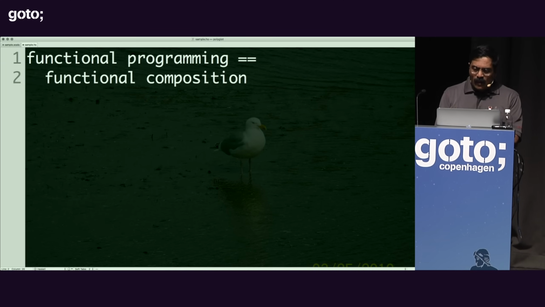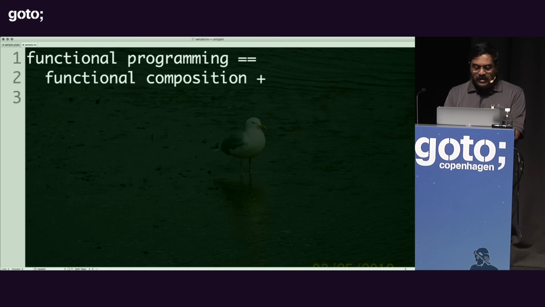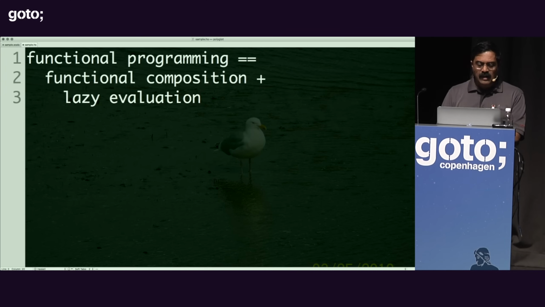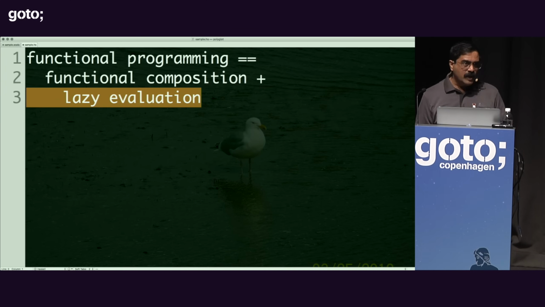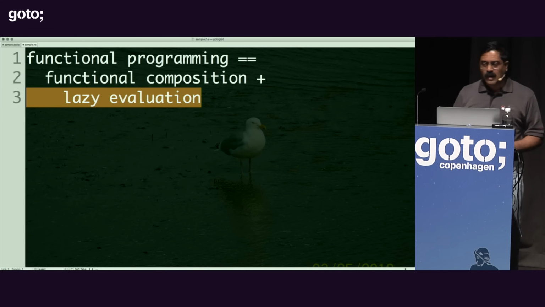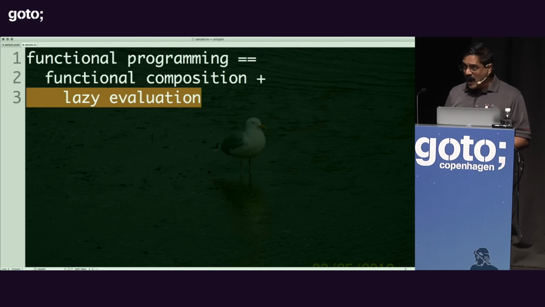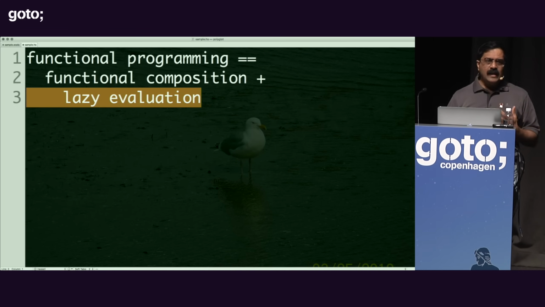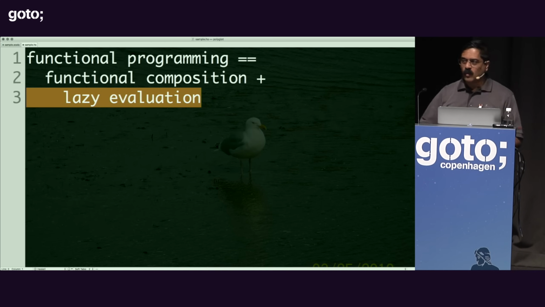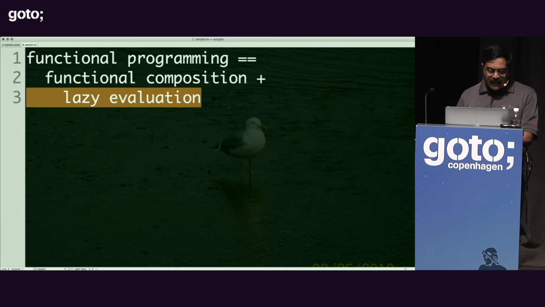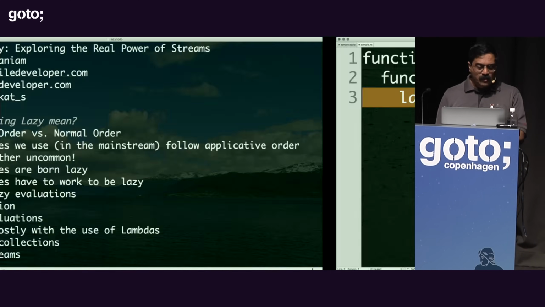And I'm going to say one of the most critical aspects of this is functional composition plus lazy evaluation. Remove laziness from this equation, and I think it's pretty pointless to talk about functional programming. So lazy evaluation is probably one of the most critical aspects of programming functionally, in a sense. And so laziness is absolutely critical. Look at any sensible functional programming language, and you will see lazy evaluation in it. So this is one of the most critical things to consider.